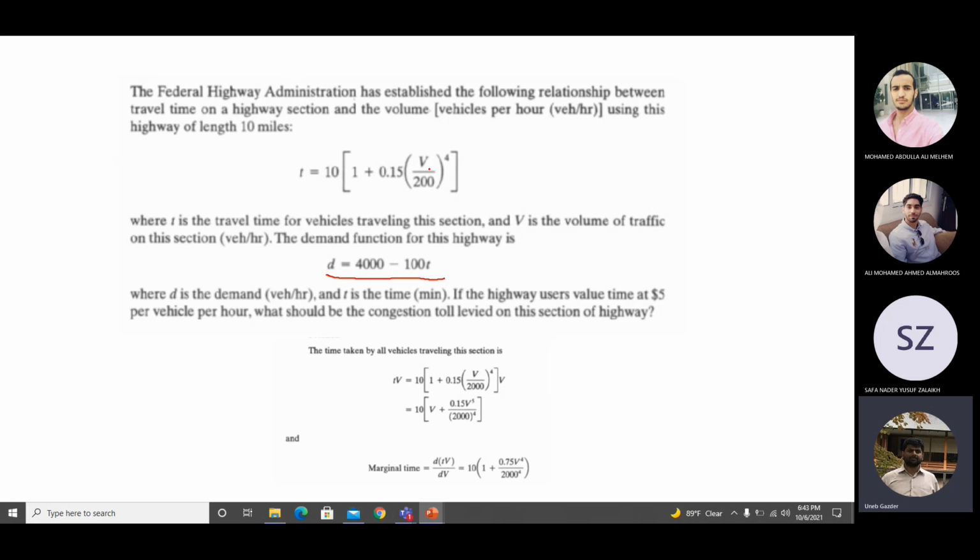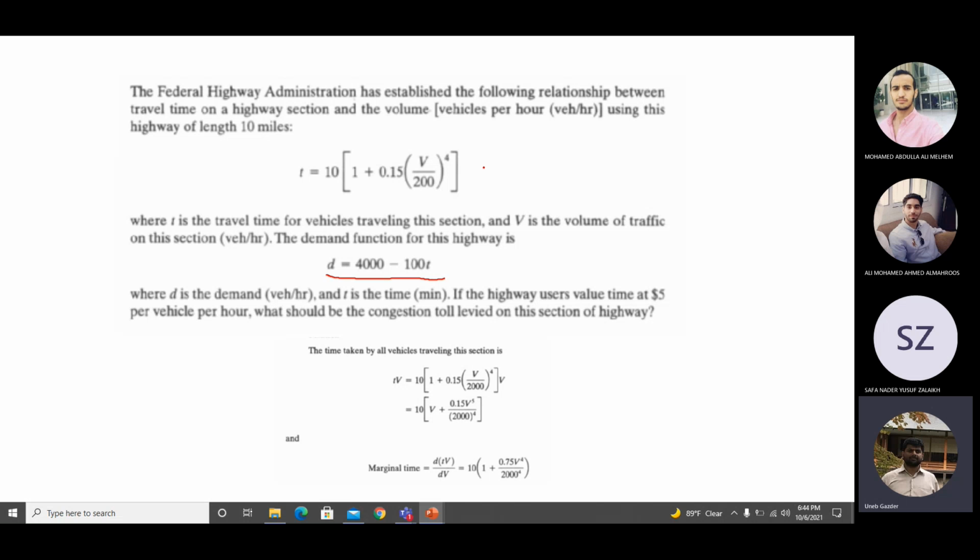In this travel time function, we are using volume on the highway. Now, what is the difference between the volume and the demand? Demand can be equal to volume, or it can be more than volume. When the highway is uncongested, demand is equal to volume. The number of people who want to use the highway is equal to the actual volume on the highway. Demand can be more than volume when the highway is congested. It is a traffic jam. Why? The capacity of the highway was less, and the number of people who want to use the highway is more. So there are more people on the highway than the actual volume which can pass through the highway.